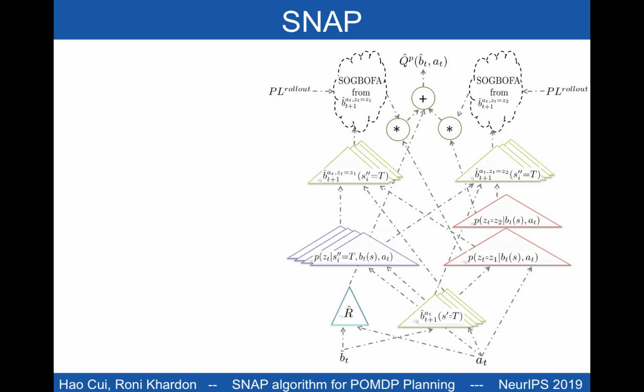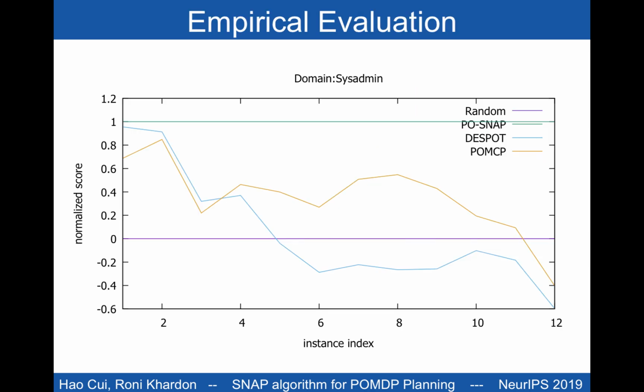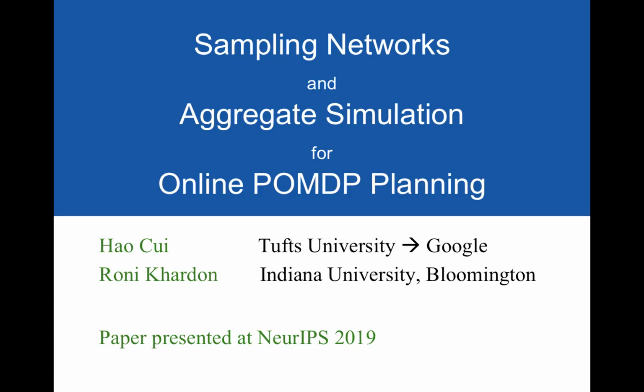Optimization of action proceeds using automatic differentiation and gradient search. Experiments in the paper show that SNAP has excellent performance on a range of challenge problems with large state, action, and observation spaces. Please see the paper for more details on the algorithm and experiments.